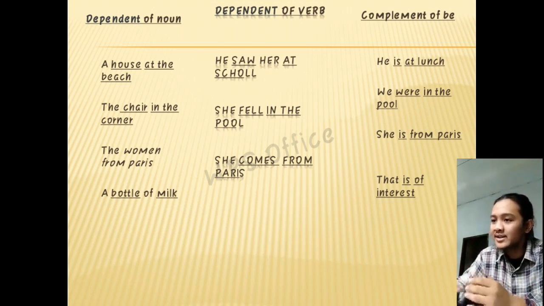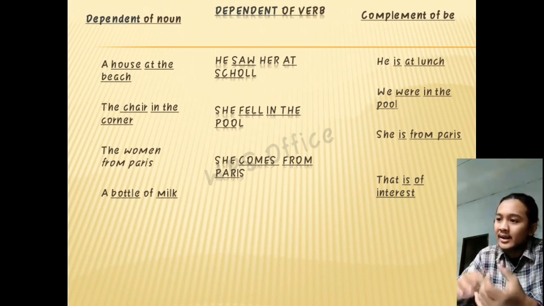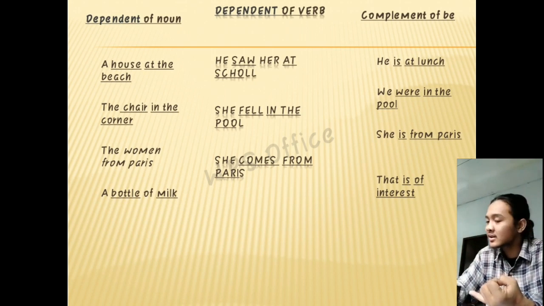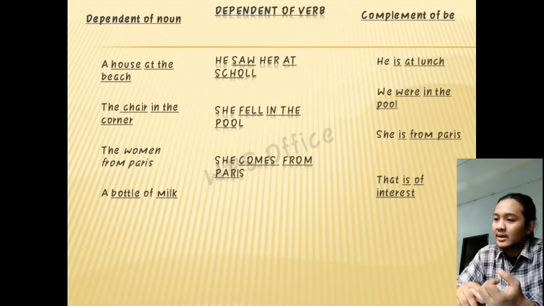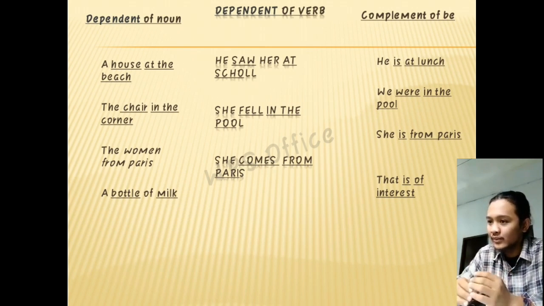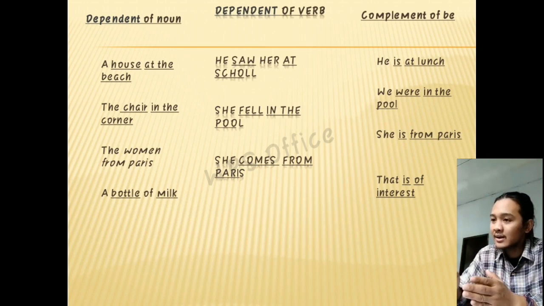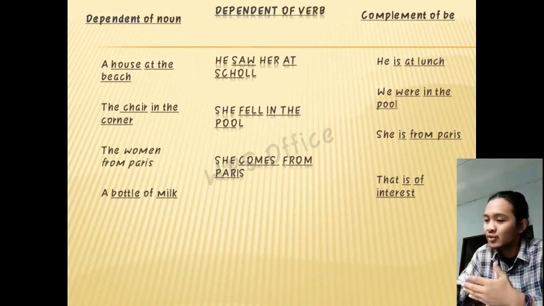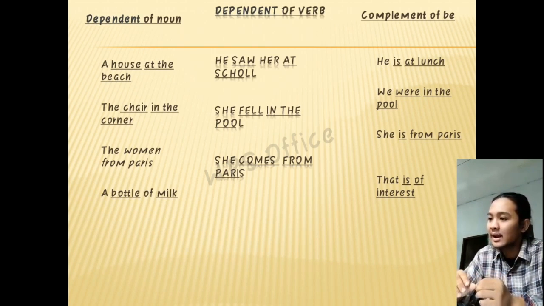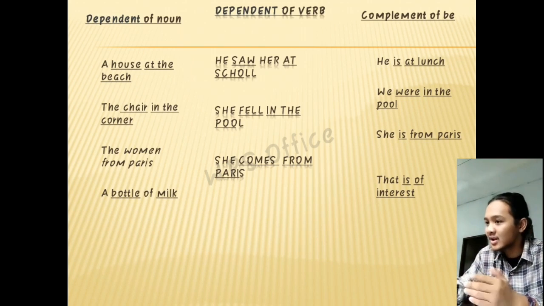And then the other example, dependent of verb, is he saw her at school. It means at school refers to saw. And then she comes from Paris. From Paris refers to the verb comes. And then the complement of be, he is at lunch. At lunch refers to is. And then we were in the pool. She is from Paris. And then that is of interest.